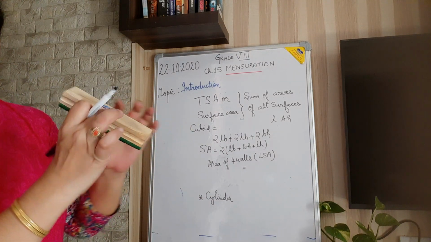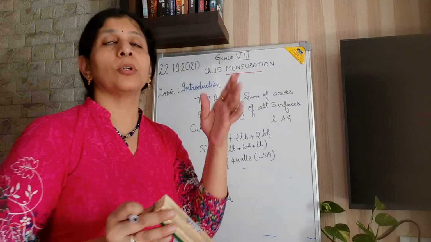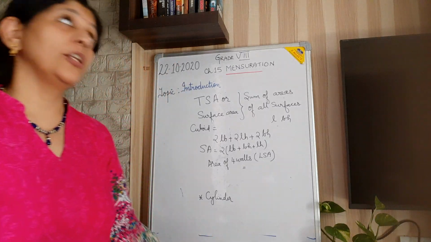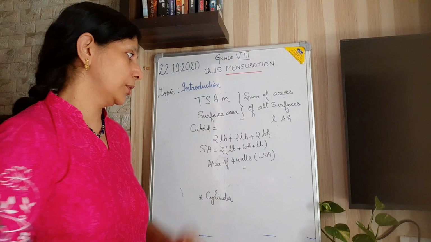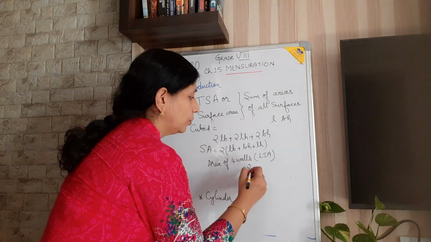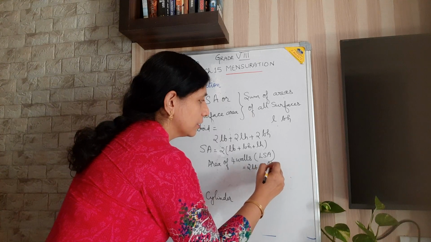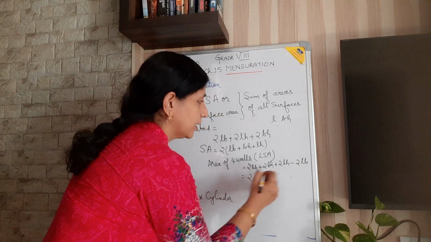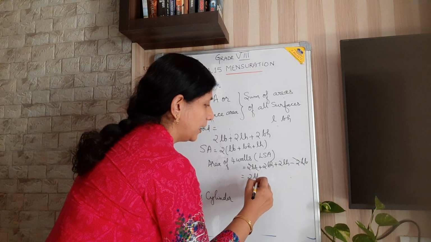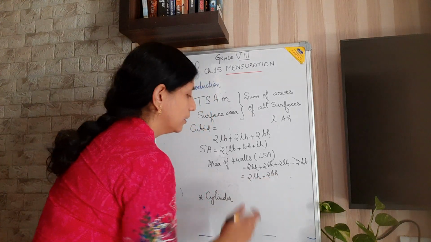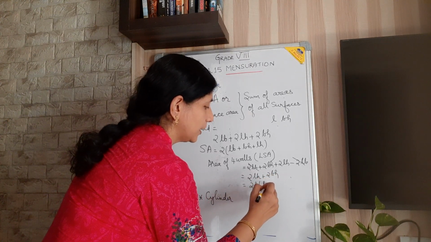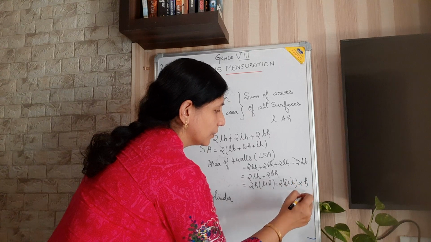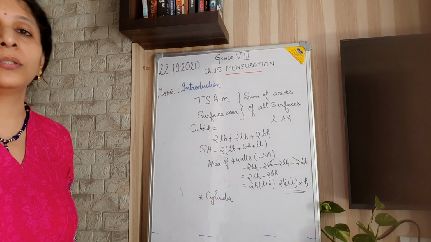If I am in a room that is considered as a cuboid, and somebody asks you what is the area of the 4 walls, that means the roof and floor are taken out. So 2LB I am cancelling. So 2LB plus 2BH plus 2LH was the formula, minus 2LB, these two cancel out. So 2LH plus 2BH. That is 2H into L plus B, or else 2 into L plus B into H.